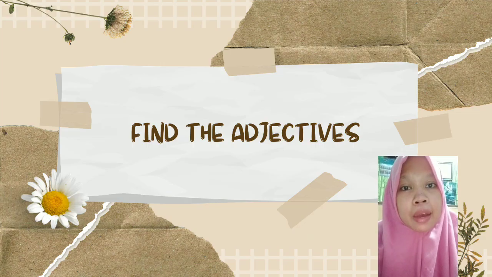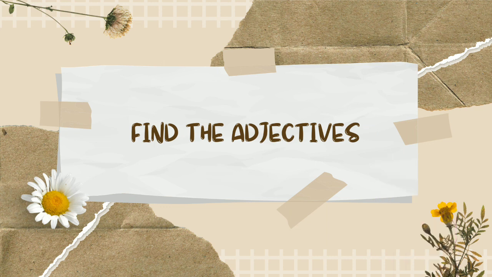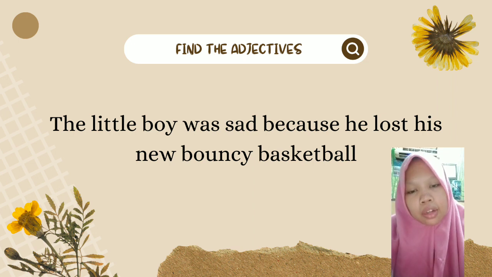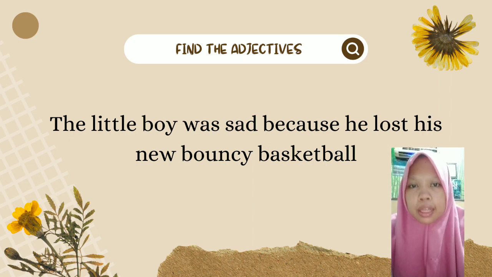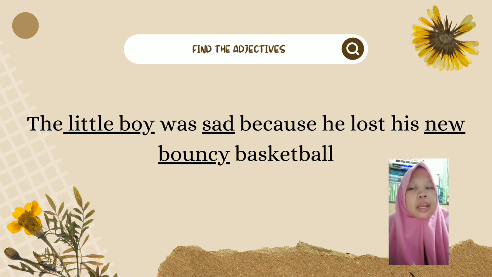Now, let's find the adjectives in the following sentence. The boy was sad because he lost his new bouncy basketball. Four adjectives in the sentence. Can you see? Little and sad are adjectives that describe the boy. New and bouncy are adjectives that describe the basketball.